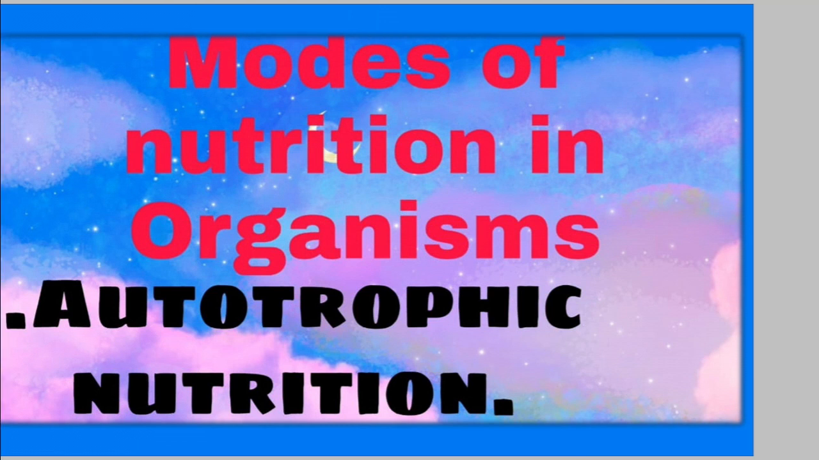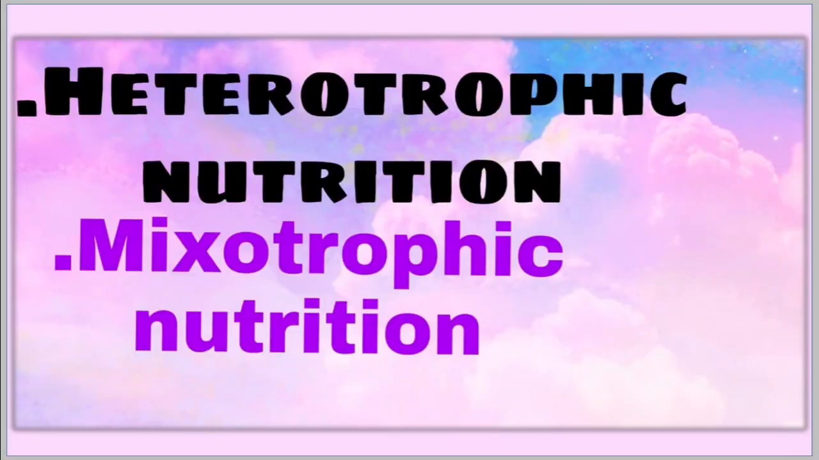Now the second mode of nutrition is heterotrophic mode of nutrition. All animals, most protists and bacteria cannot manufacture their food like the autotrophs do. So they obtain their ready-made food from plants or animals, and they are called heterotrophs, and their mode of obtaining food is known as heterotrophic mode of nutrition.